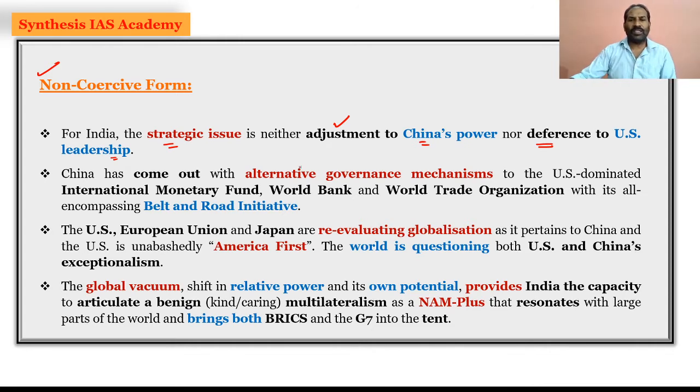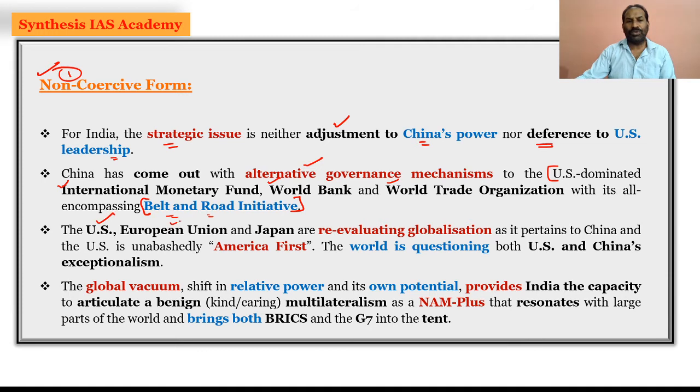And China has come up with its alternative governance mechanism to the US-dominated International Monetary Fund, World Bank and World Trade Organization. And now China is coming up with the non-cohesive form. It is not really trying to have a tit for tat with the US-dominated financial institutions like the IMF, World Bank and World Trade Organization, but it is coming up with the non-cohesive form in regards to the Belt and Road Initiative. This is the one which will link China with the rest of the world, and this is the part of the non-cohesive form.